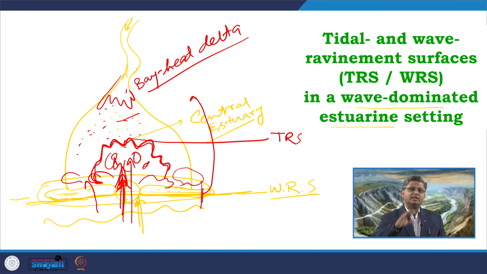And definitely the sediments underlying and overlying these two surfaces will be distinctly different. What will be the case if we look at the tide dominated estuarine setting? In tide dominated estuarine setting, the scenario is little bit different.